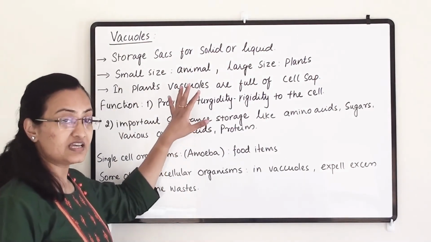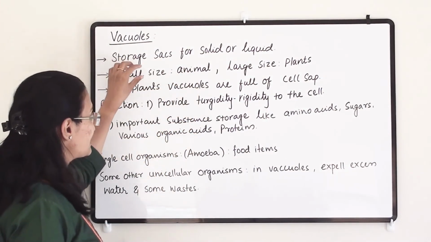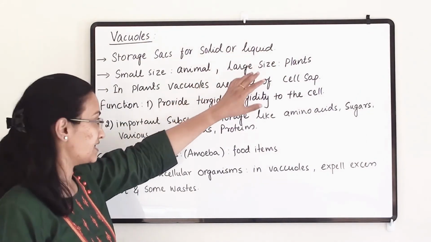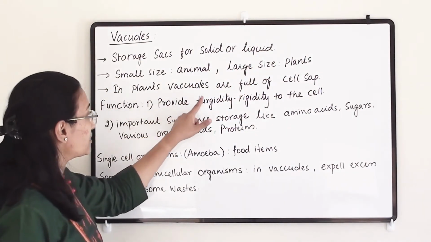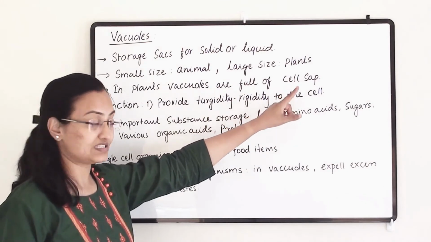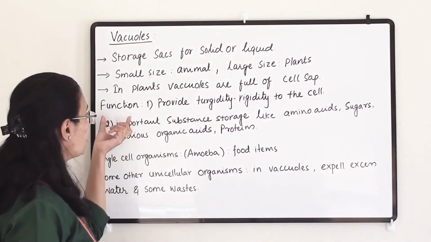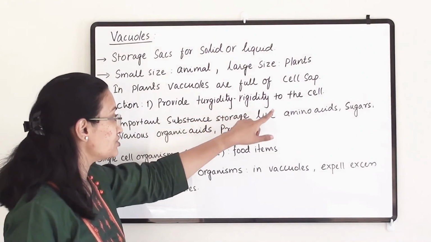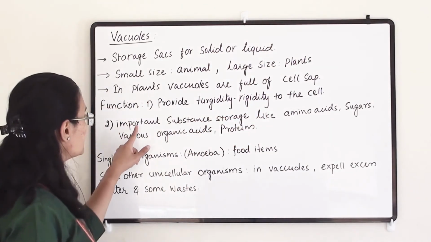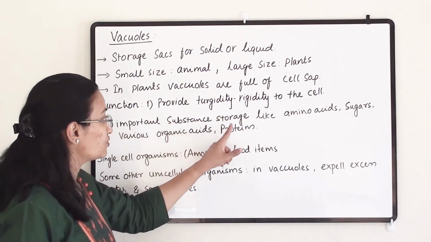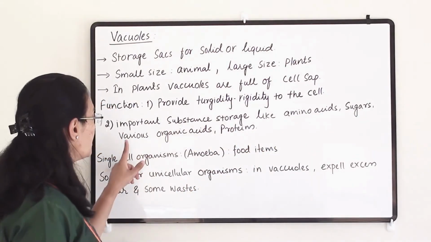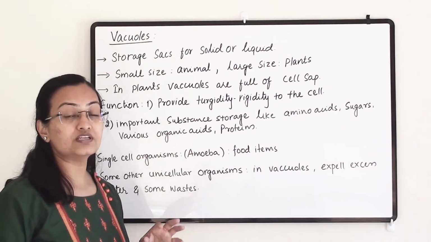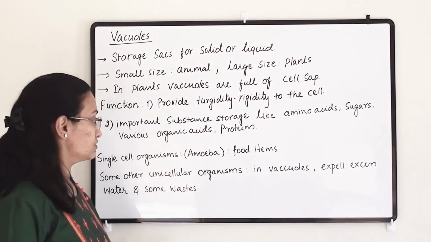In animal cells, they are small, whereas in plant cells, they are large. The function of vacuoles in the plant cell is that they provide turgidity and rigidity to the cell. Second is storage of important substances like amino acids, sugar, various organic acids and proteins.